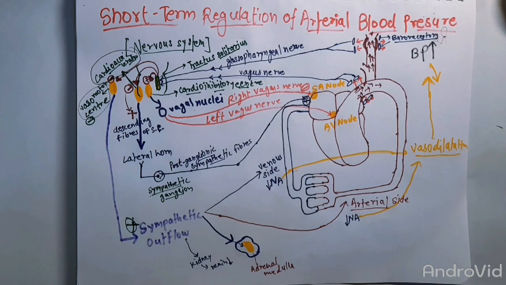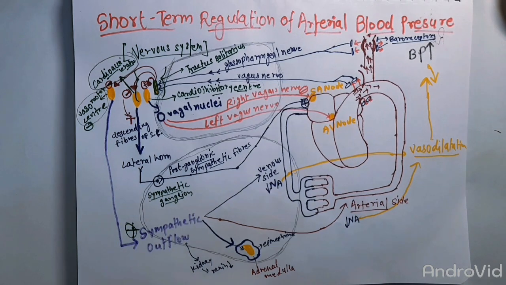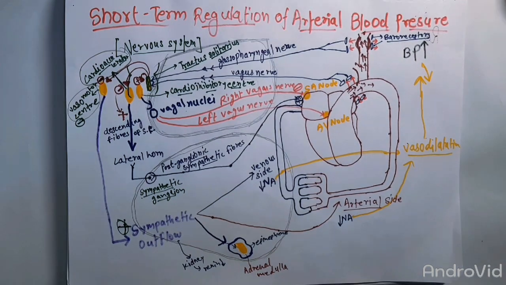So now we have understood how the parasympathetic system reduces the blood pressure and how the sympathetic system increases the blood pressure. In the next video, we will discuss the long-term regulation of the arterial blood pressure.